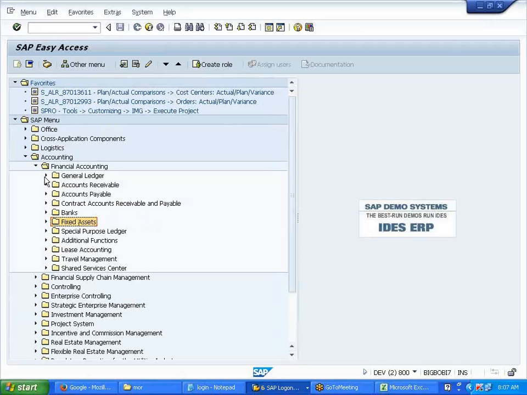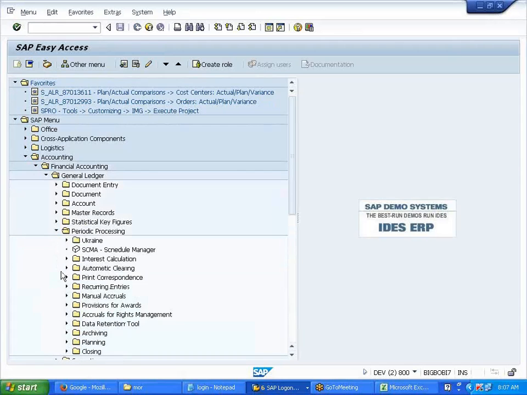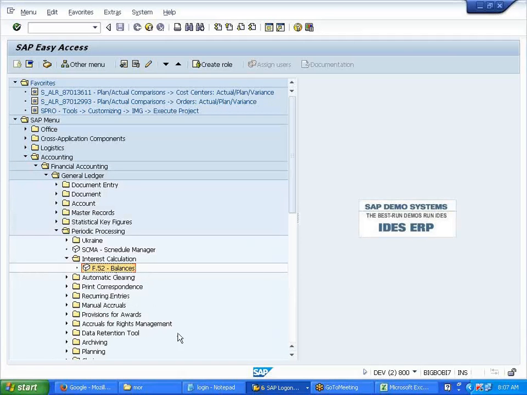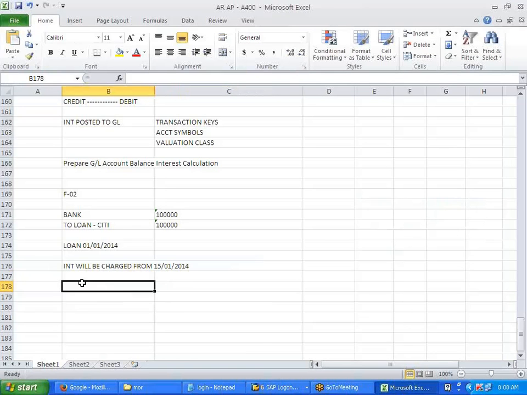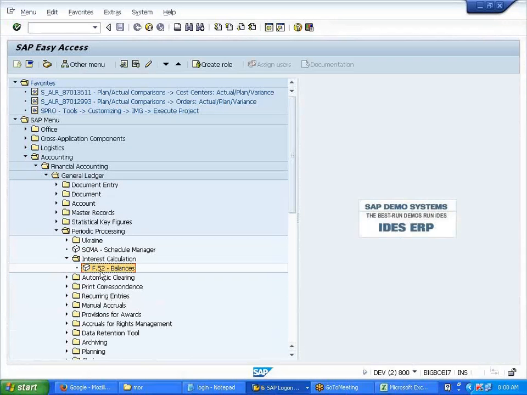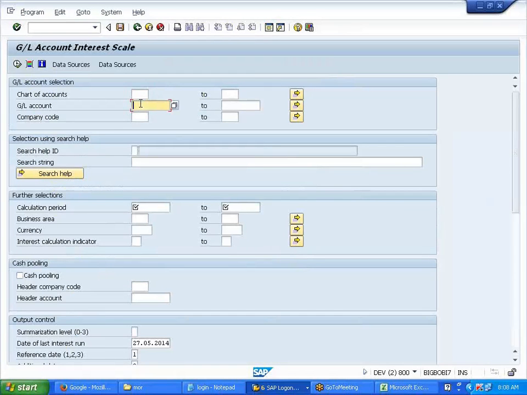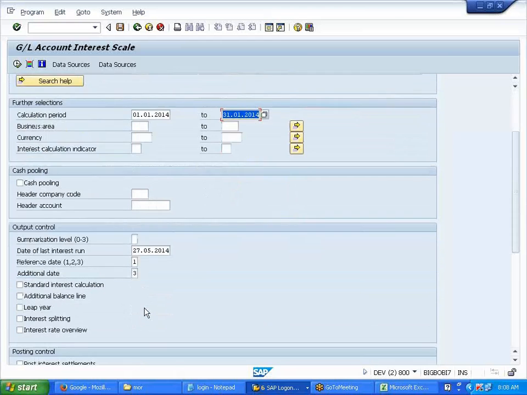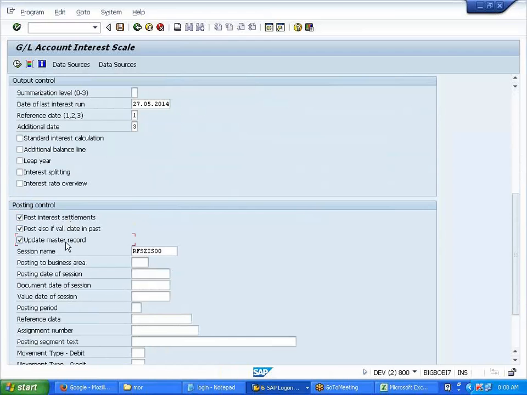I need to calculate the interest. F.52. This is a month end activity, we said monthly. So if you have your GL, give it, otherwise it will pick up whatever GLs you have. A400, 105,000, company code A400. But this is more important. Calculation period 01/01/2014 to 31st/01/2014. Now, if you select this, it will go ahead and post.